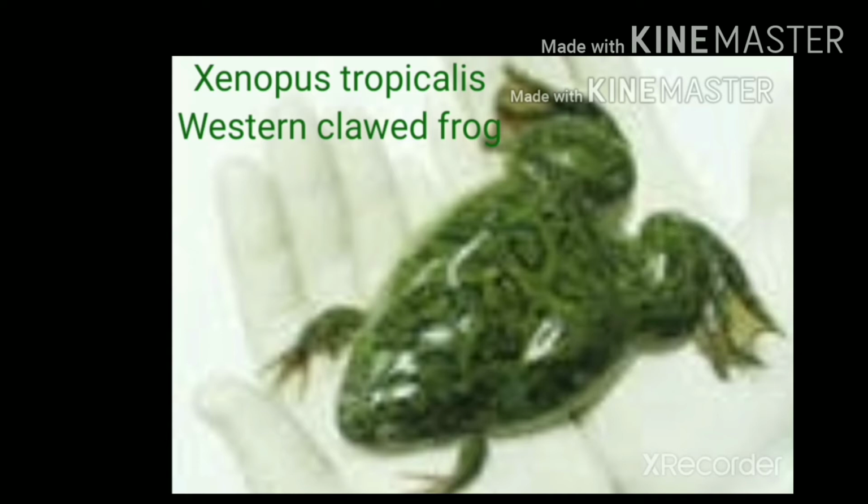The next one is a frog known as Xenopus tropicalis. It is otherwise called the western clawed frog. This is also very important in the study of genetics. All these organisms can breed and produce a young generation within weeks of time. That is another advantage why these organisms are chosen.